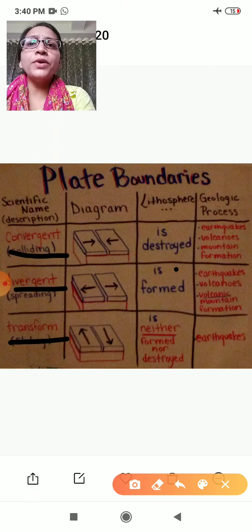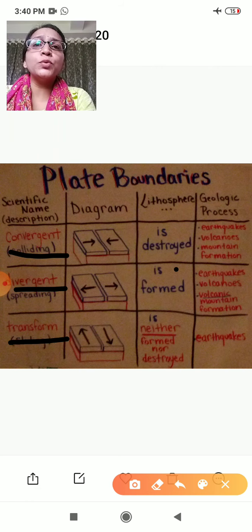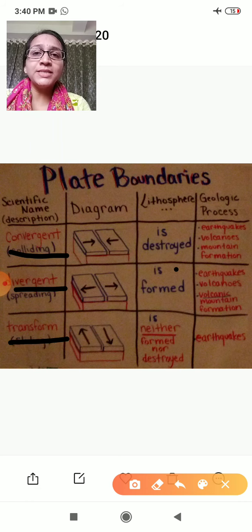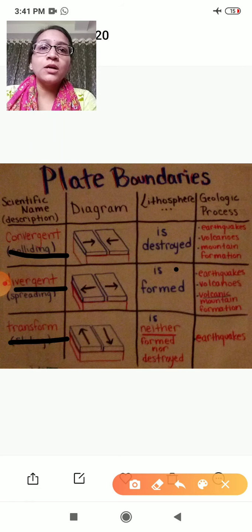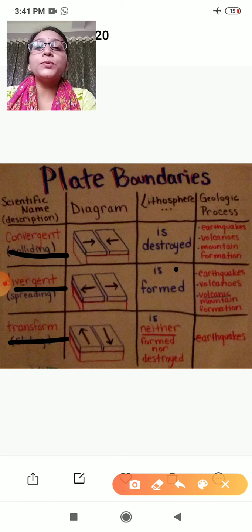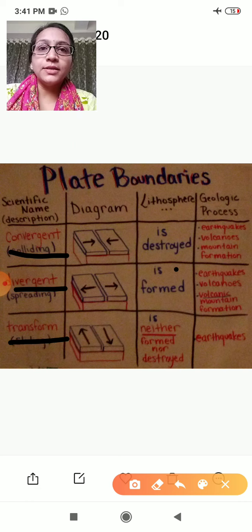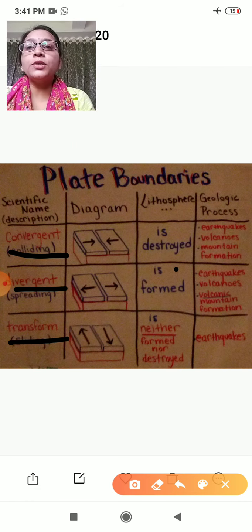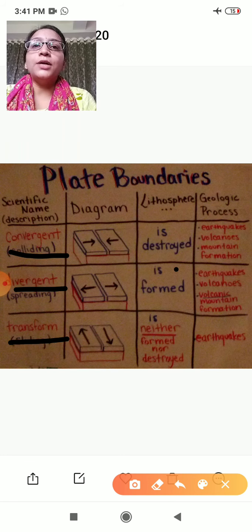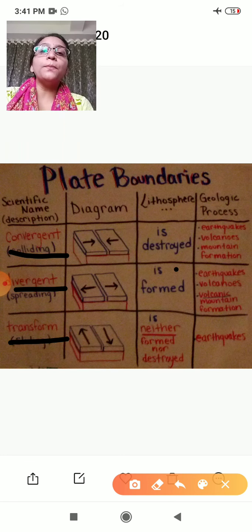Whenever these drifting plates collide with one another, collide means clash with one another, it results in the mountain building process. Whenever plates drift away, fissures are created within landforms and oceans. The continents situated along these fissures are drifting continuously. Such plates are called convergent plates.